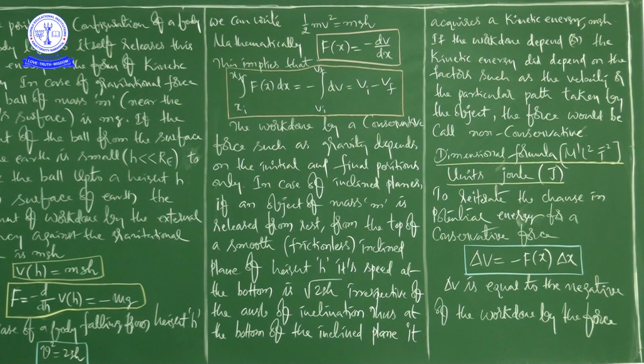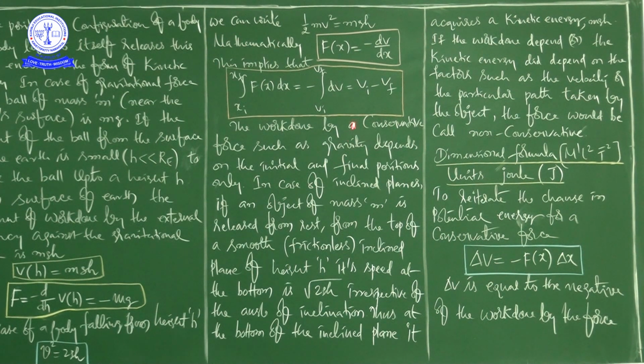Listen carefully. The work done by a conservative force such as gravity. The gravitational force is the best example of a conservative force. The work done by a conservative force such as gravity depends on the initial and final positions only. I'll repeat once again.